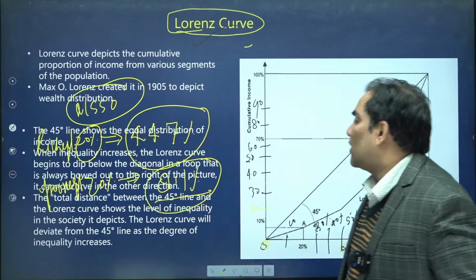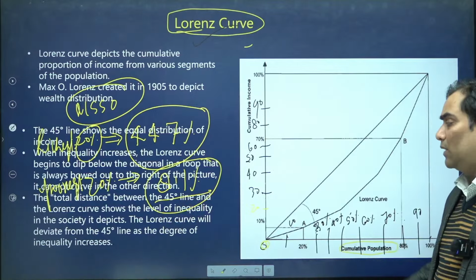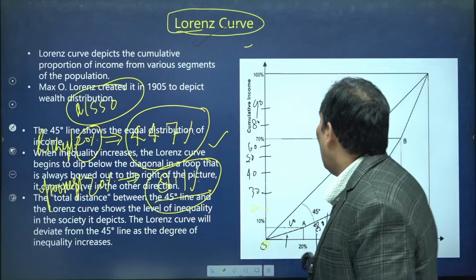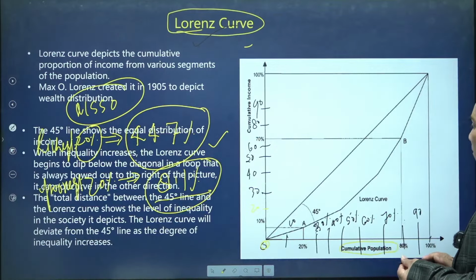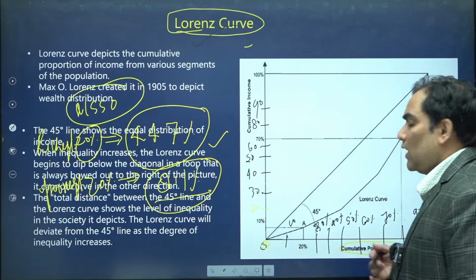If we want to depict this data on this figure, how will we depict it? I just want to explain that.